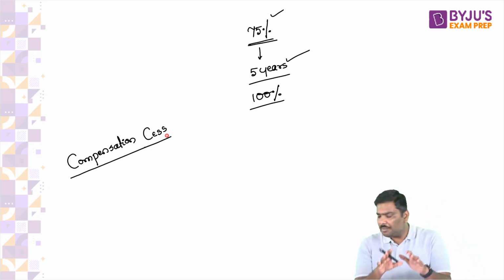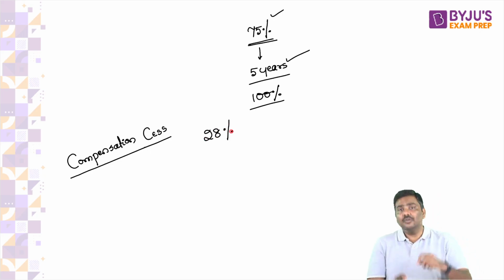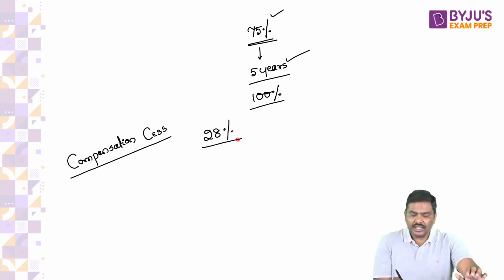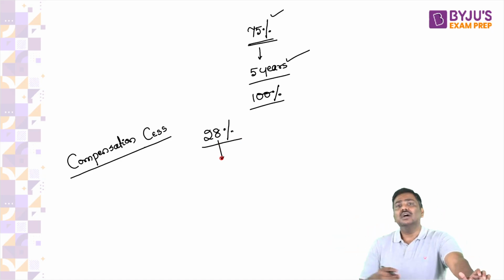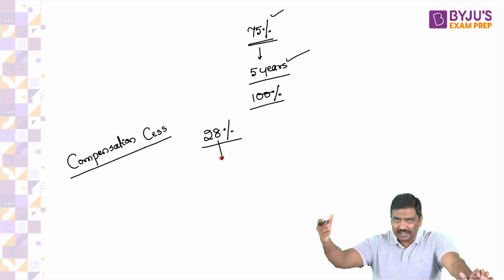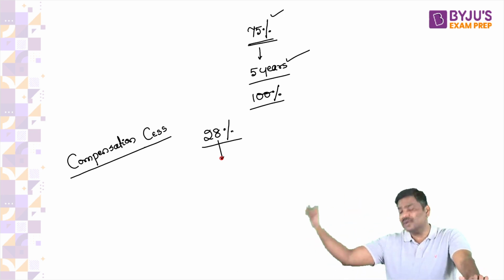Now, where was the compensation cess applicable? Under GST, the highest rate of GST is how much? 28%. Within this 28%, certain goods were identified, for example aerated beverages, luxury cars, tobacco products, pan masala products in the market.